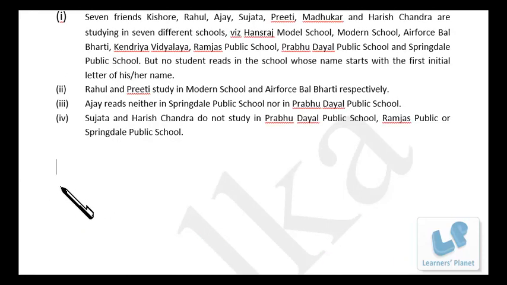Seven friends, Kishore, Rahul and others, are studying in seven different schools. No student reads in the school whose name starts with the first initial letter of his or her name. Okay, so a name of the student, then school.